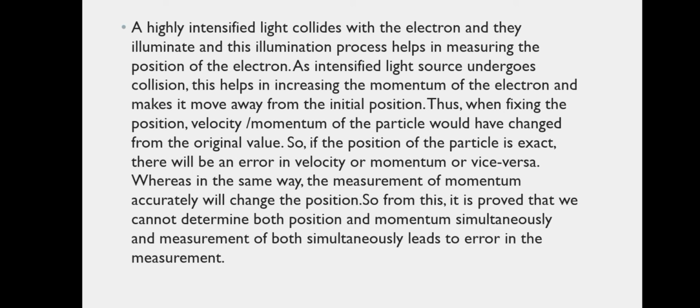Thus, when fixing the position, the velocity or momentum of the particle would have changed from the original value. So, if the position of the particle is exact, there will be an error in velocity or momentum, or vice versa. In the same way, the measurement of momentum accurately will change the position. So from this, it is proved that we cannot determine both position and momentum simultaneously, and measurement of both simultaneously leads to error in the measurement.